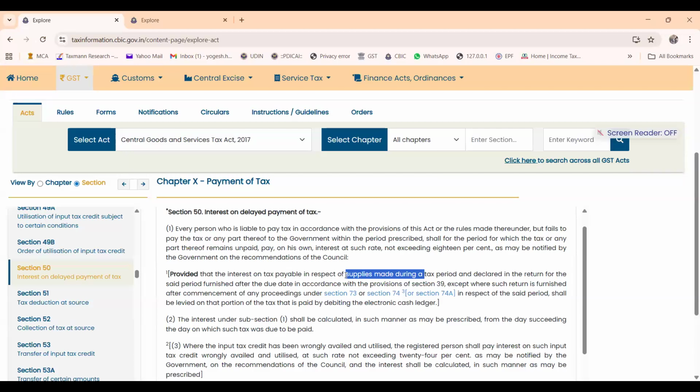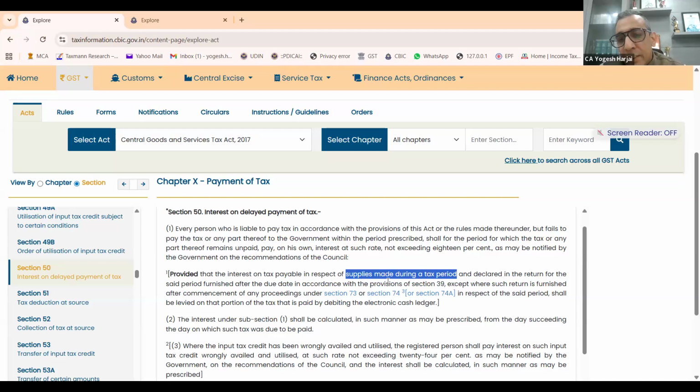This is irrespective of the other argument which Yogesh is mentioning as the time of supply. But even if we stick to your viewpoint that advances are not supplies made during a period, the tax is payable on advances received for services. So if they are delayed, even if the amount is there in the electronic cash ledger, so even if we talk about supplies made during the tax period, again I'll go back to time of supply.